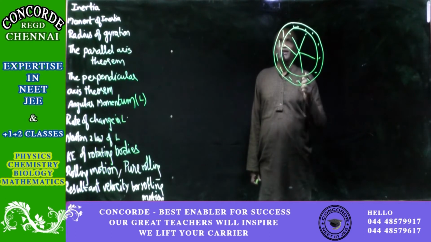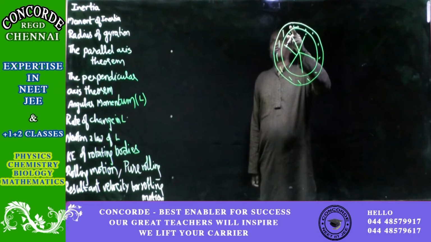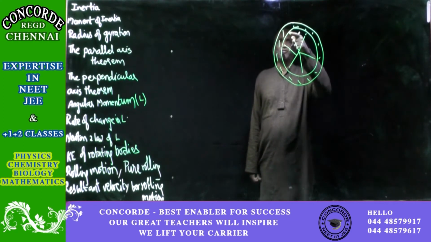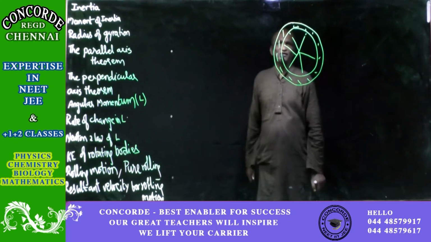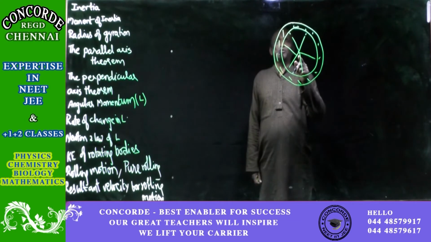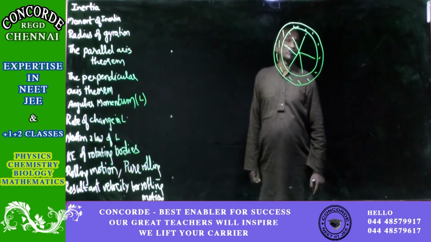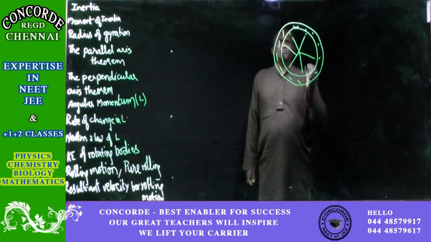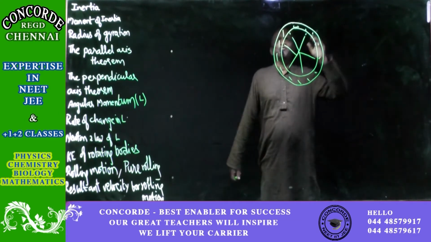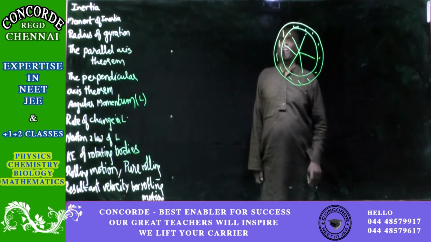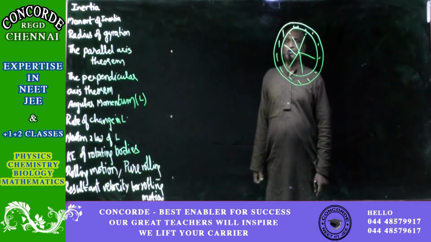Inertia is mass into radius square. So you can see that the radius about the center of rotation will be more if the mass is at the outer end. When the radius is more, moment of inertia will also be more. So once you somehow give rotation to it, it will rotate for a long distance without any interruption.